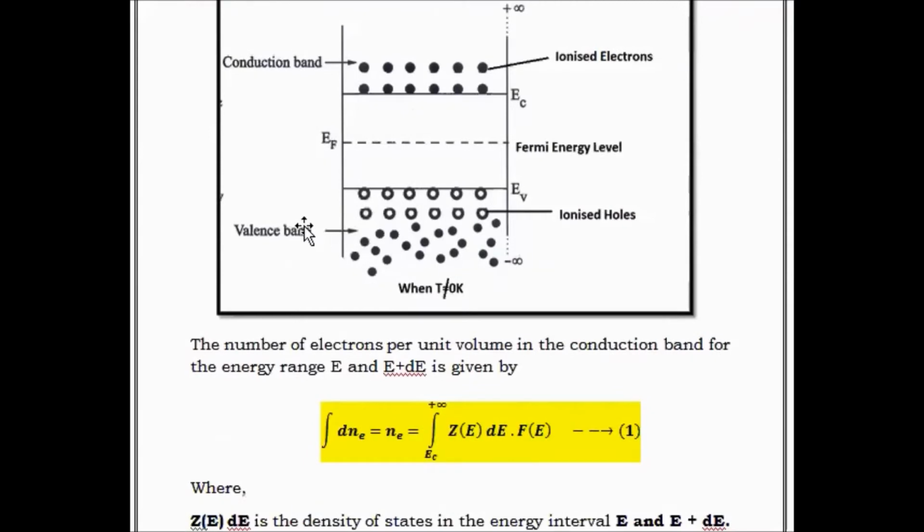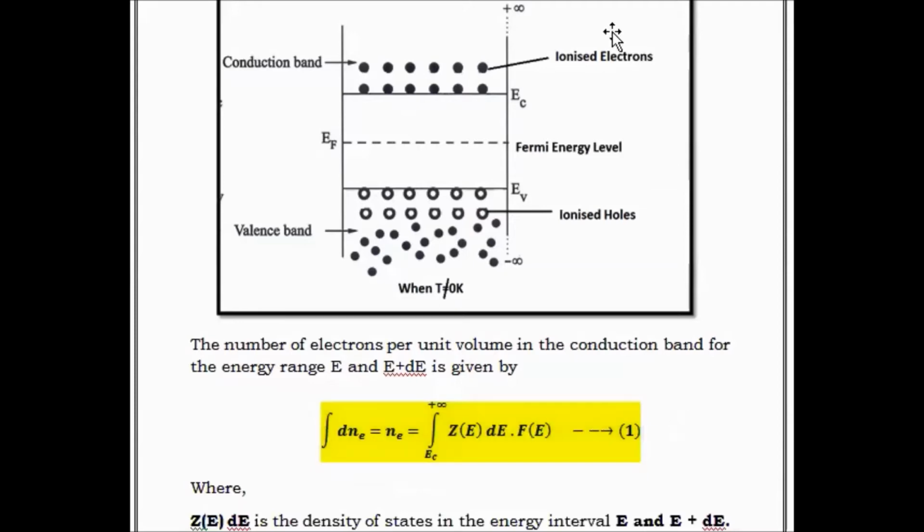So here, the number of electrons per unit volume in the conduction band for the energy level E and E plus dE is given by integral dN(E) = N(E) = integral from Ec to plus infinity of Z(E) dE F(E).